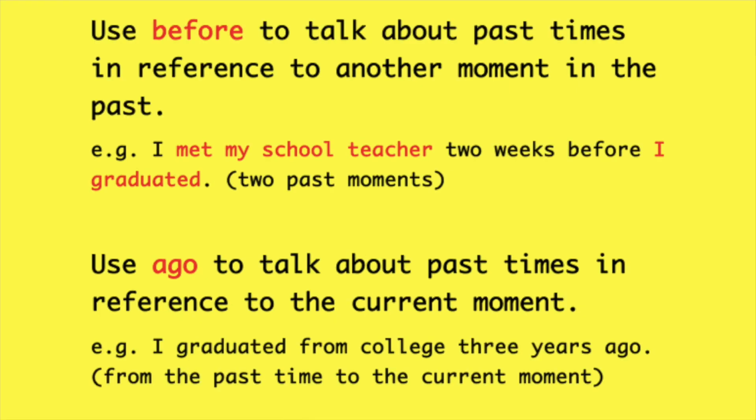And use before to talk about past time in reference to another moment in the past. For example, I met my school teacher 2 weeks before I graduated. There are two past moments. Use ago to talk about past times in reference to the current moment. For example, I graduated from college 3 years ago.